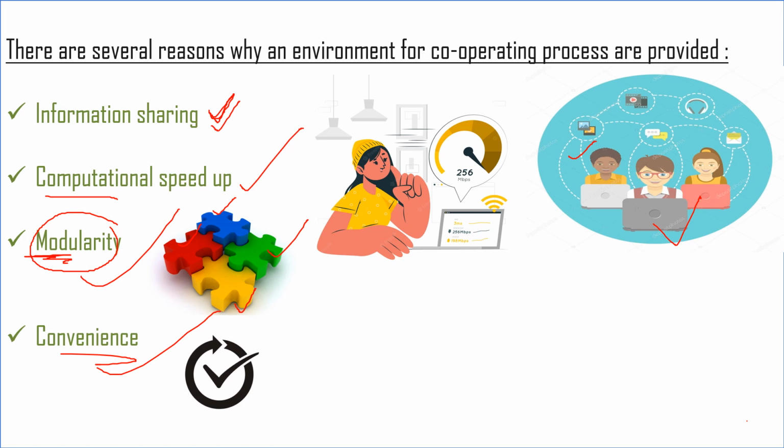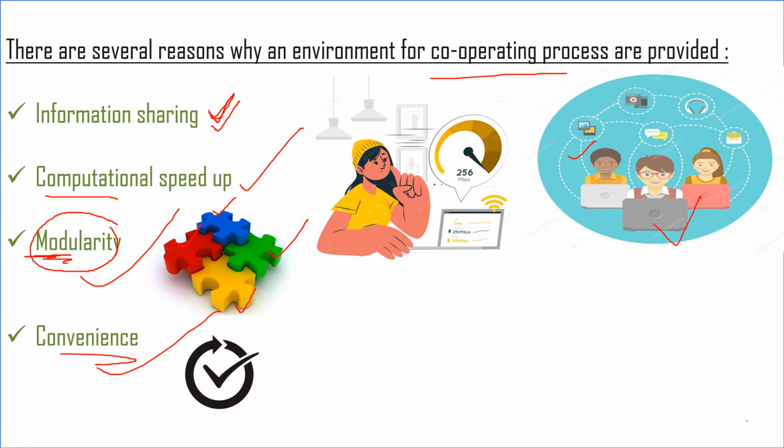Okay, so cooperating process, I hope you guys are understanding what a cooperating process is. Cooperating processes are basically those processes which affect or are affected by another process in the system. Cooperating processes are necessary because of the four reasons given below: information sharing, computational speed up, modularity, and convenience.